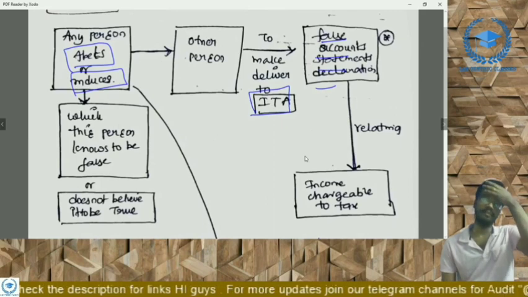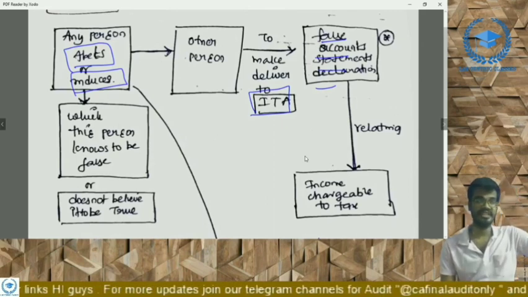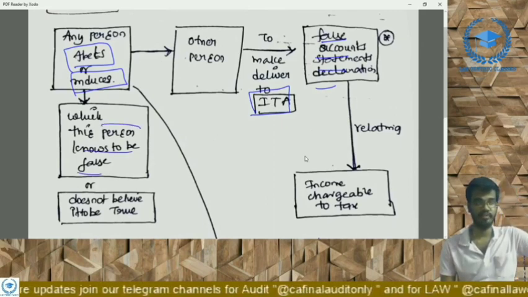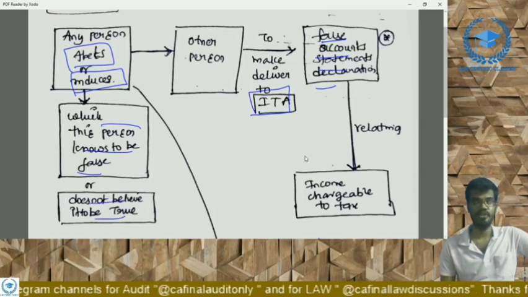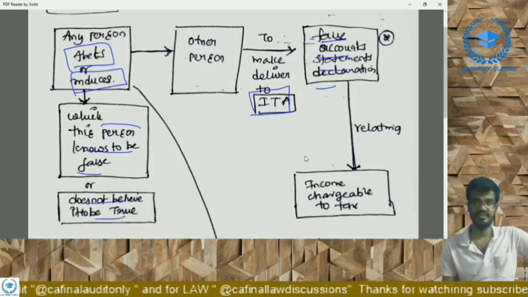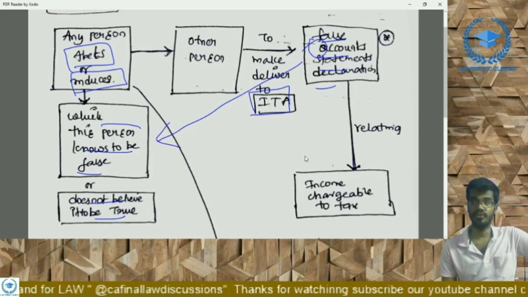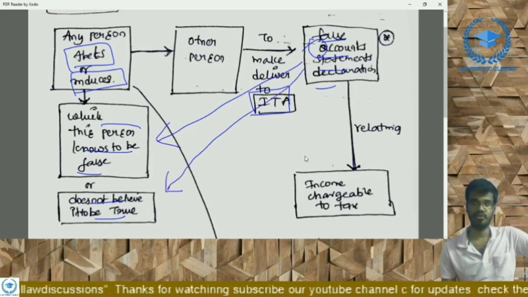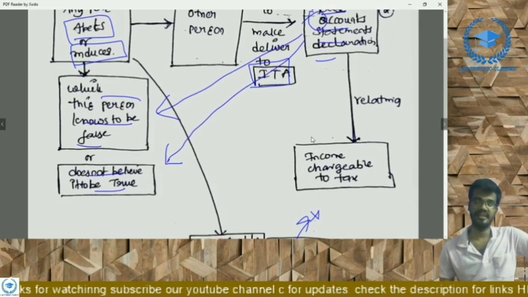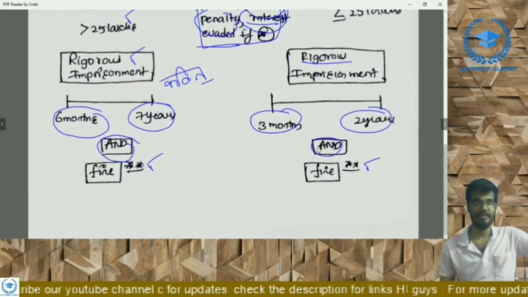The penalty is levied only if the particular person knows it to be false or does not believe it to be true. 2 points are there. He knows this information is false or he knows this information is not true, right? Then this particular section 278 is applicable to that person.